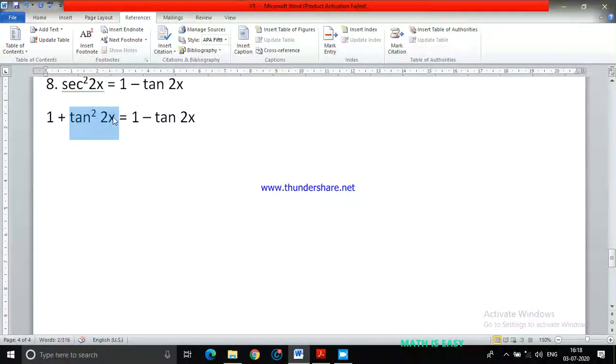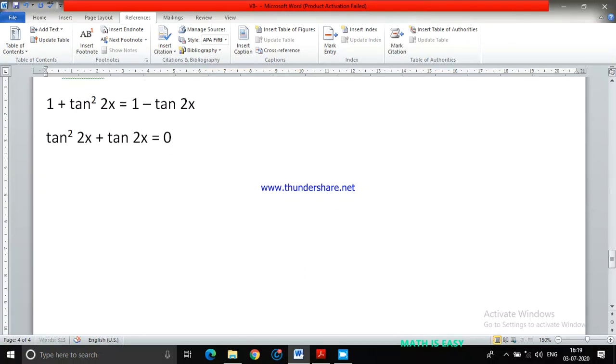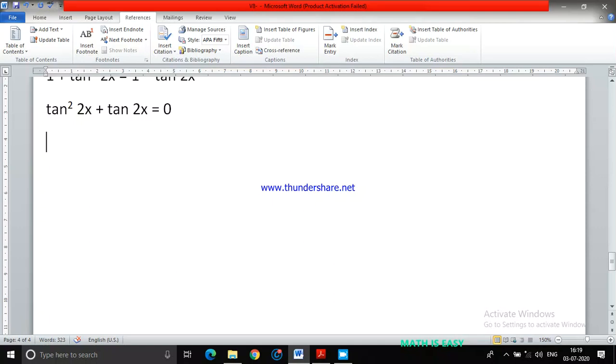So what you are left with here is tan square 2x plus tan 2x equals 0. What I have done is I cancelled 1 and 1. This minus tan 2x I brought to this side, so it becomes plus tan 2x. So you may ask, if 1 and 1 are getting cancelled, then why don't you cancel tan 2x as well, so that tan 2x equals 1 only? No, you can't cancel them like this. If I cancel, then one of the solutions I'll miss out.